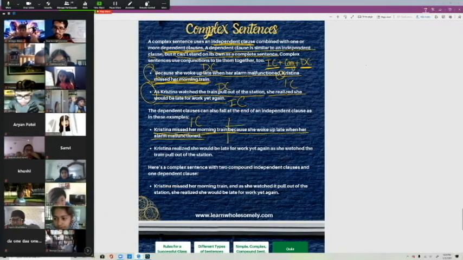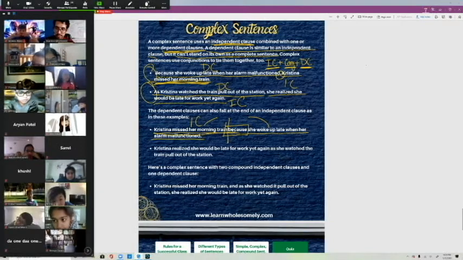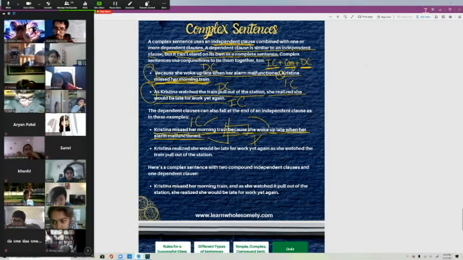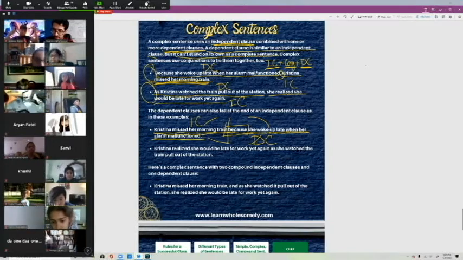Now we have a transitional word here, because, or a conjunction. It brings these two together, right? It ties these two parts together. Then, because she woke up late when her alarm malfunctioned, that is a dependent clause, right? You guys get that? Mikhail?